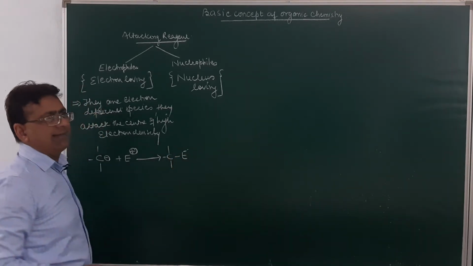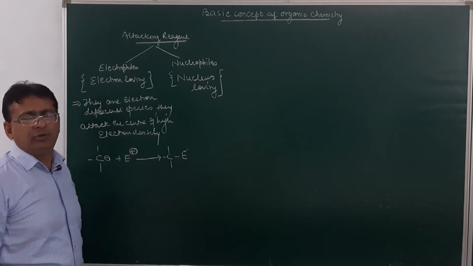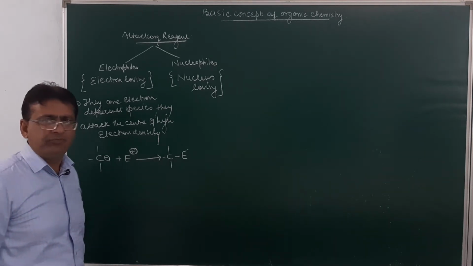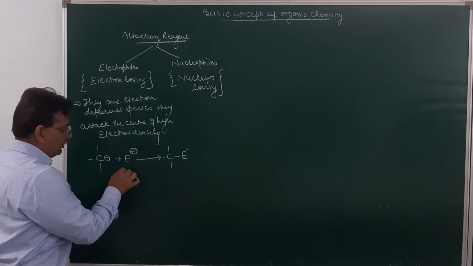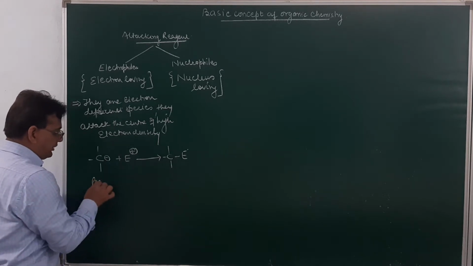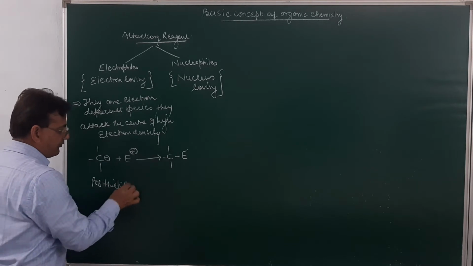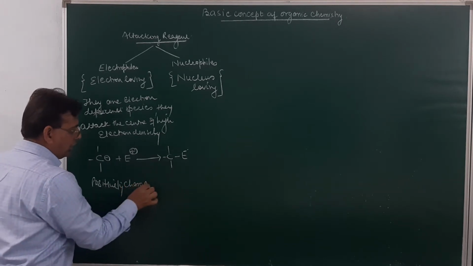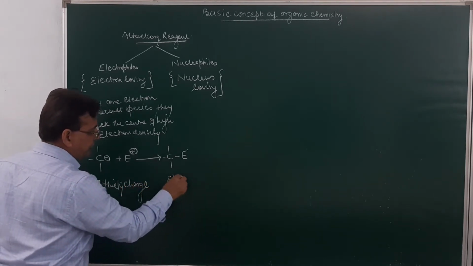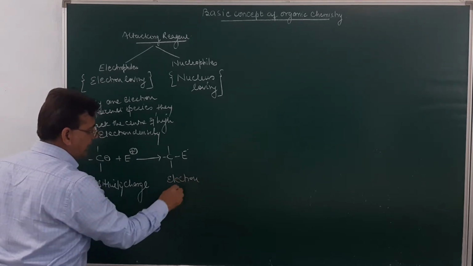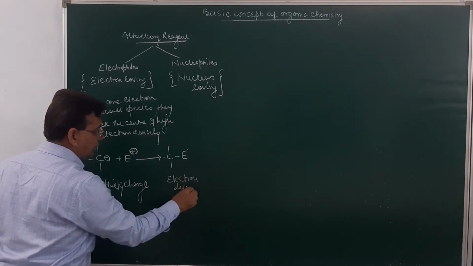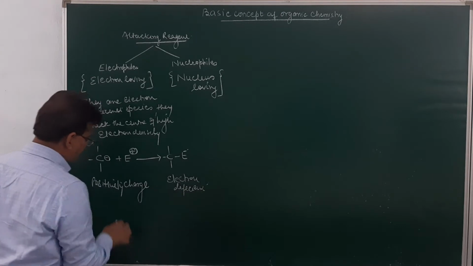These electrophiles are electron loving, so they are either positively charged or electron deficient.